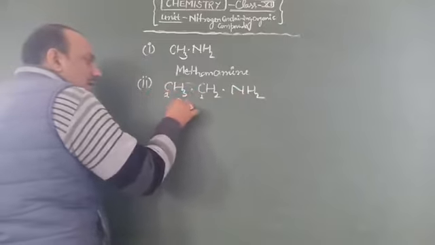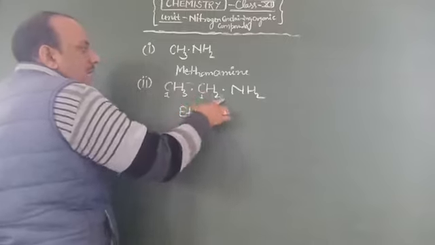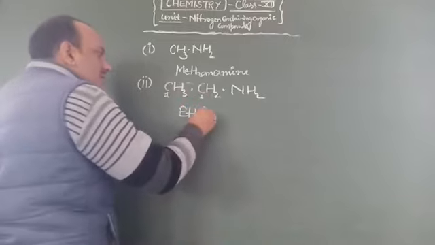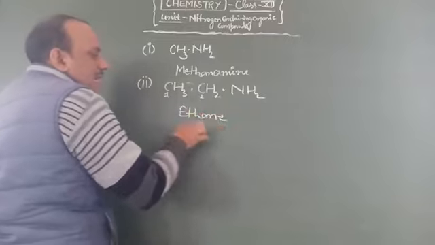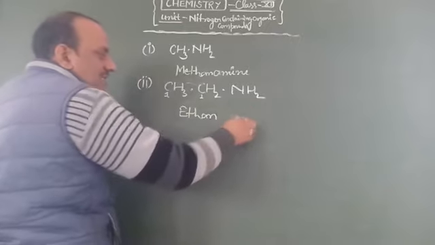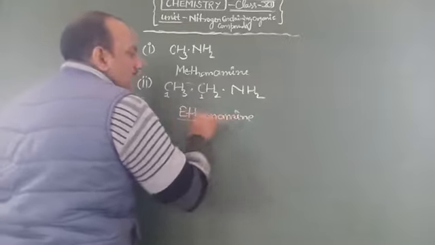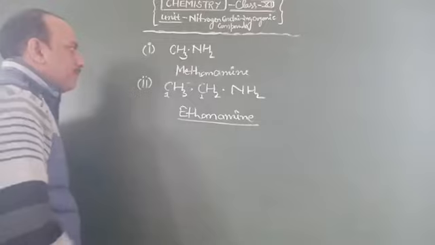Two carbons are named eth. All carbons are satisfied by single bonds, so this makes the category of alkane. We remove the last letter of this alkane and add amine. Then it is known as ethanamine.